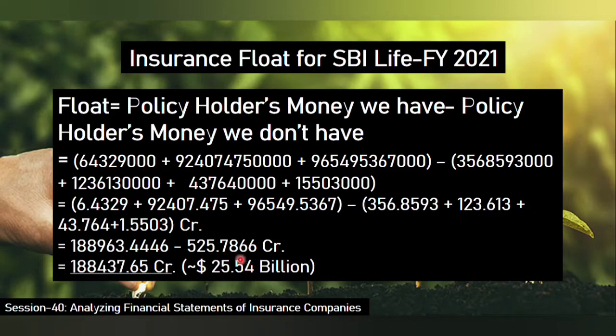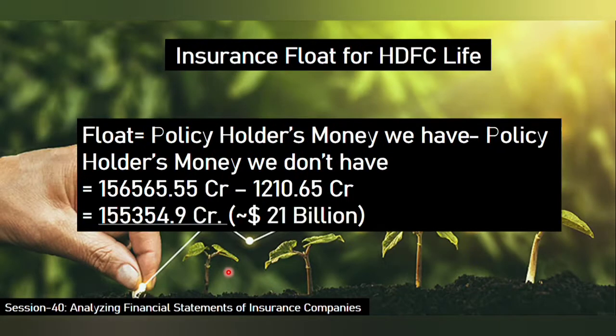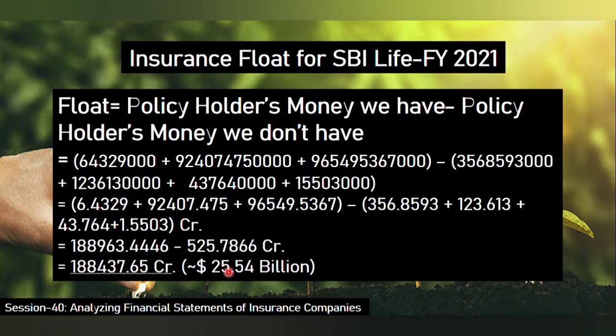So that is $25.54 billion. Recall that HDFC Life was having 21 billion, and SBI Life Insurance is having $25.54 billion, which is higher than HDFC Life.